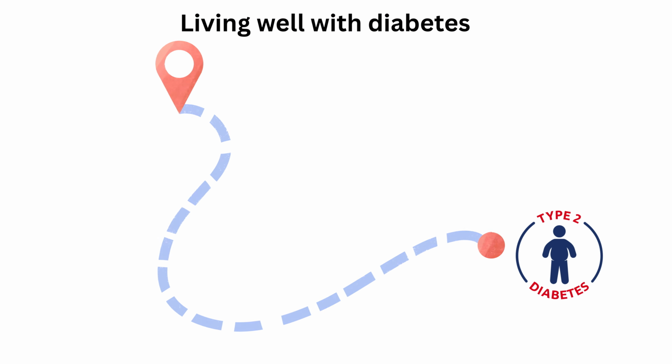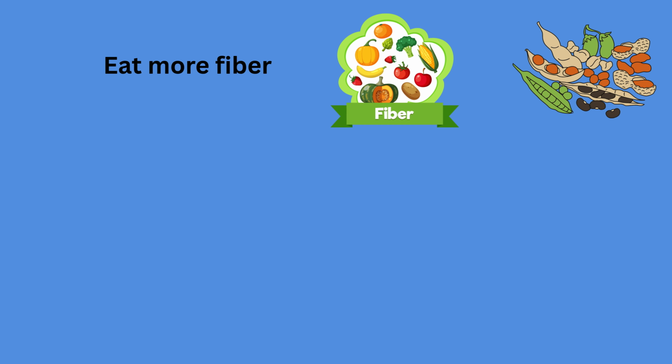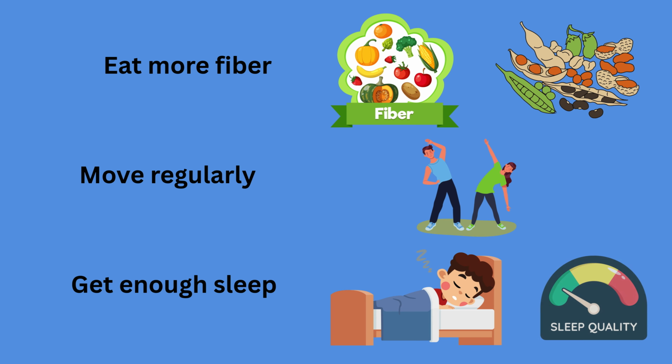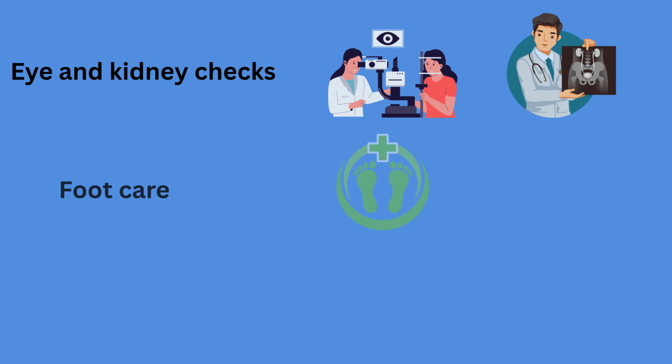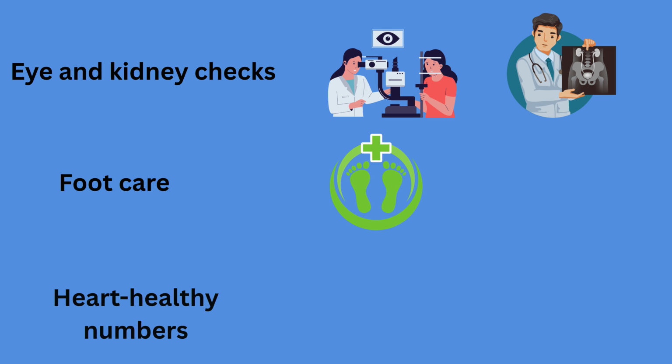Living well with diabetes. Diabetes care takes time. Build small, steady habits: eat more fiber, move regularly, and get enough sleep. Keep up with eye and kidney checks and foot care, and aim for heart-healthy numbers.